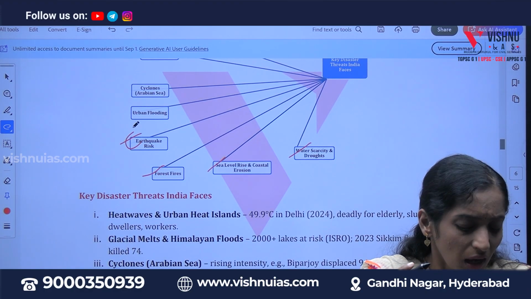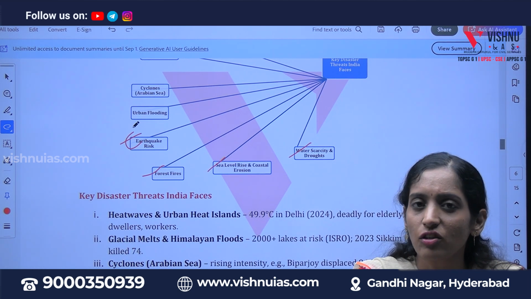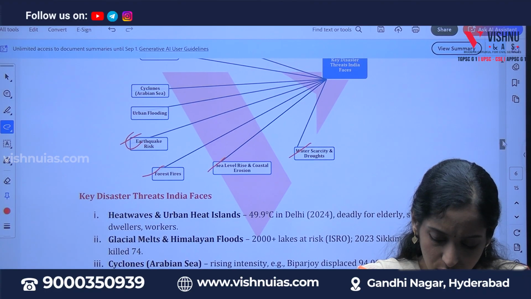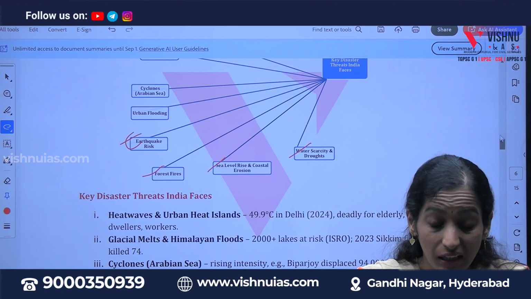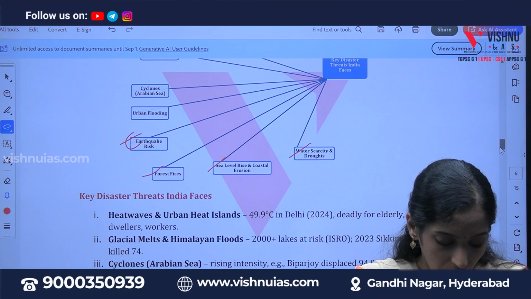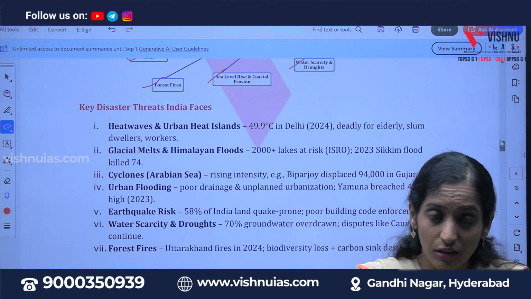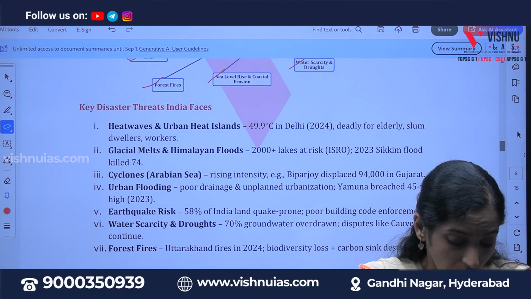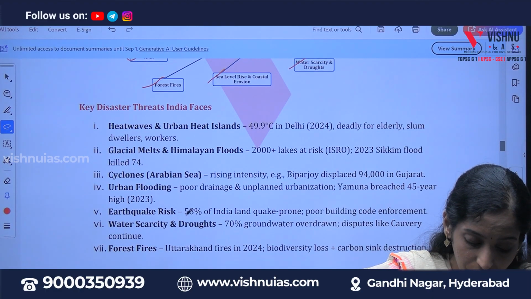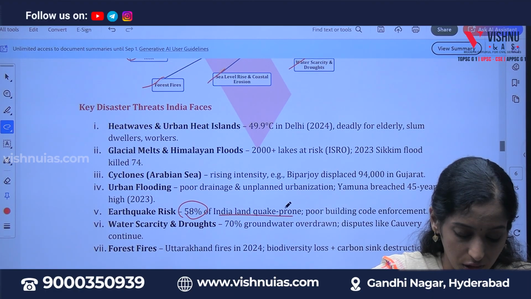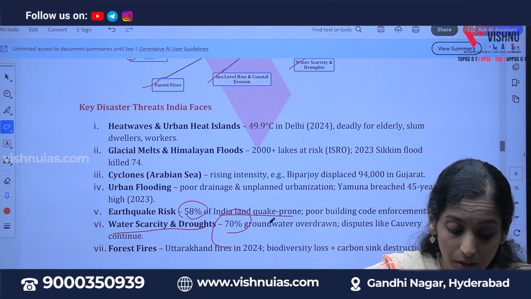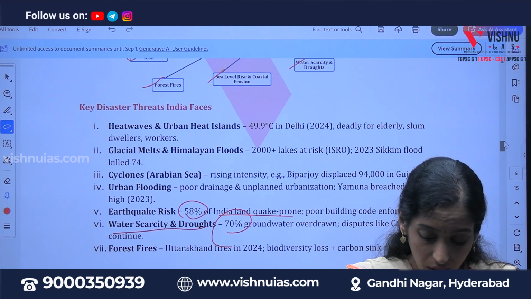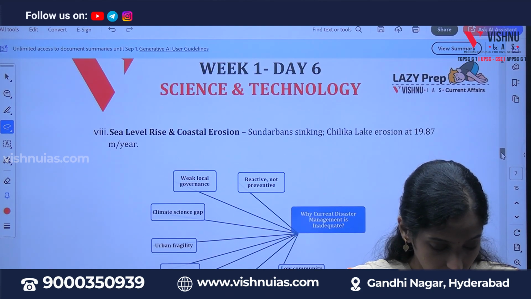One more disaster is urban flooding, as you can see in Chennai, and cyclones like those at Visakhapatnam; coastal regions will all be facing cyclones. These are some of the key disaster threats India is facing now. Apart from this, there are more threats like urban heat islands and glacier melts. On earthquakes in particular, 58% of India's landmass is prone to earthquakes, and on water scarcity, 7% of groundwater is overdrawn. So this is a big question for each one of us to concentrate upon.